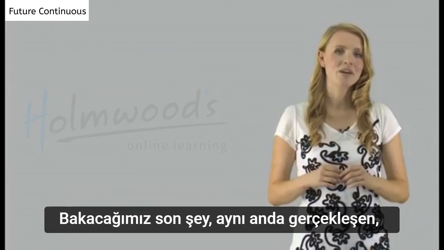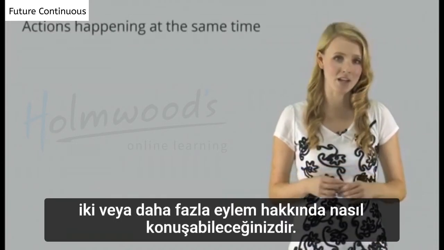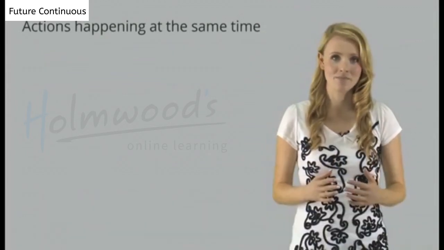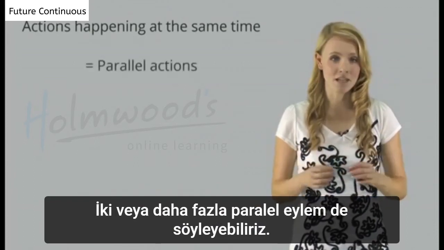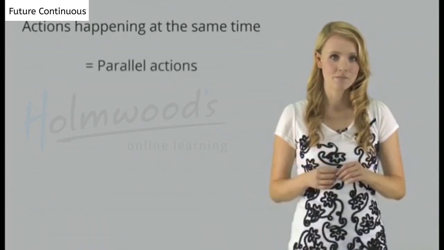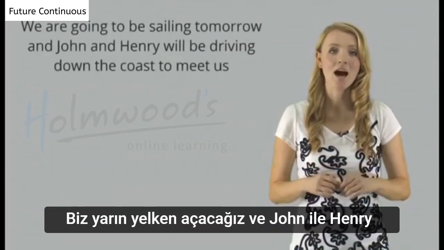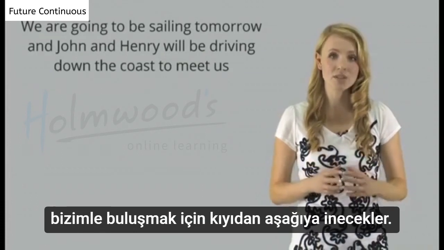The last thing we are going to look at is how you can talk about two or more actions that happen at the same time. We can also say two or more parallel actions. We are going to be sailing tomorrow, and John and Henry will be driving down the coast to meet us.